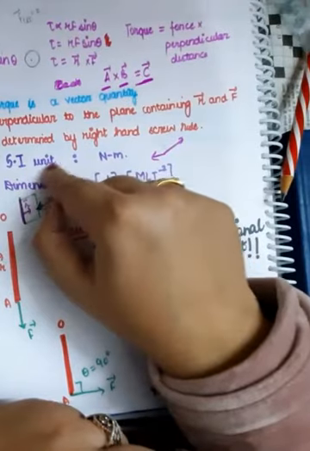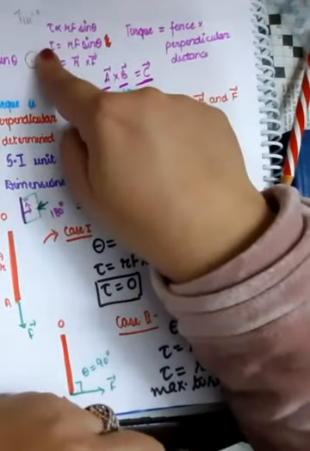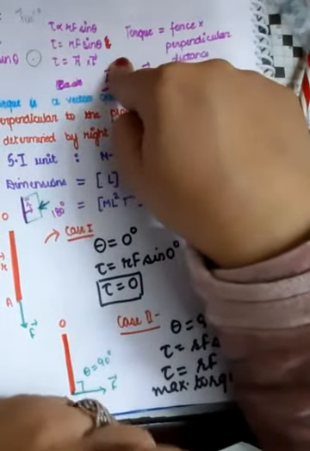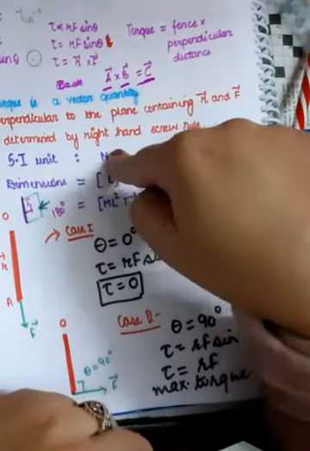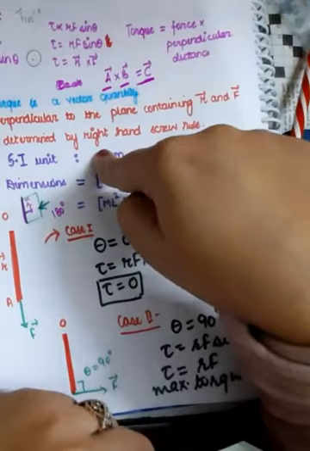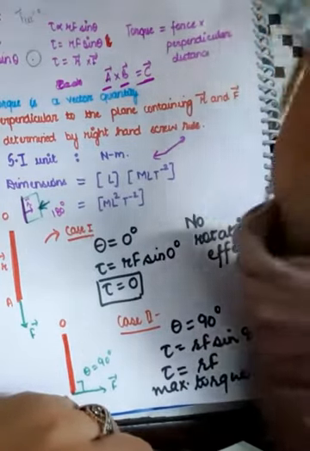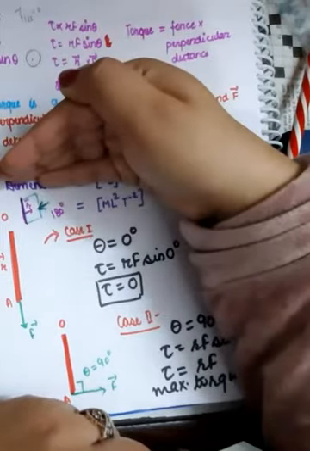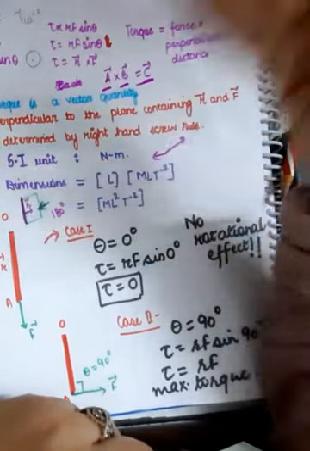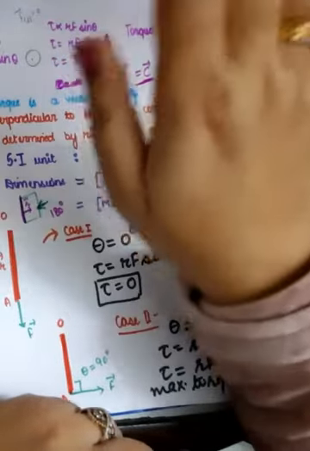Now we'll talk about the SI unit. We know that tau is equal to r f sine theta. So what will be the SI unit? r has a unit meter, F has a unit Newton, and sine theta has no units because it's perpendicular upon hypotenuse. Perpendicular in meters upon hypotenuse in meters, meters cancel, and sine theta practically has no units.